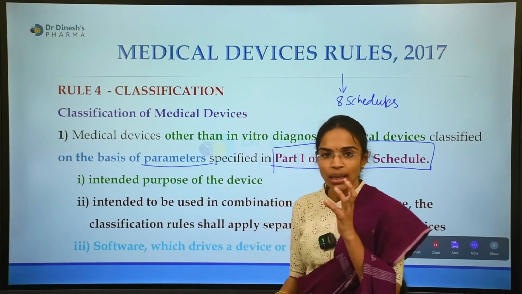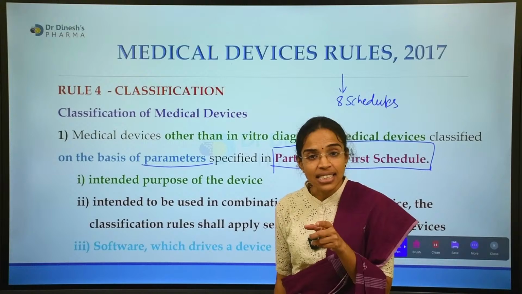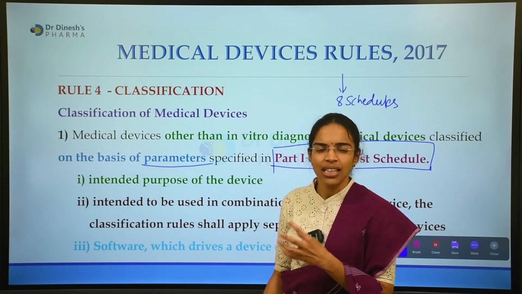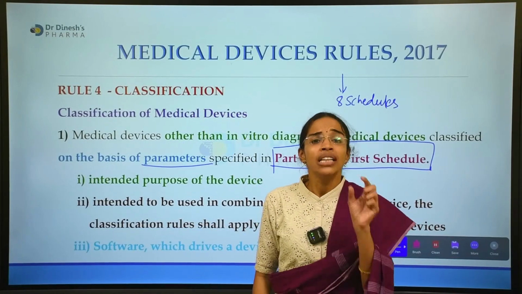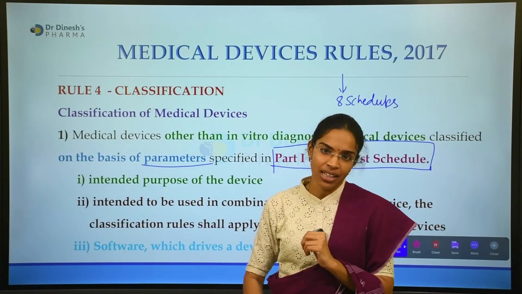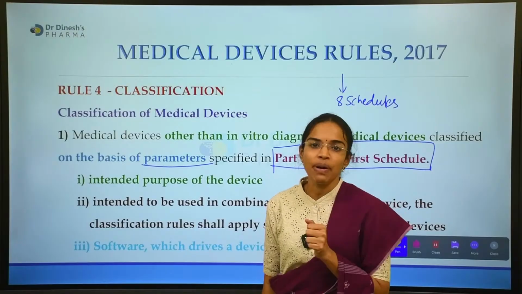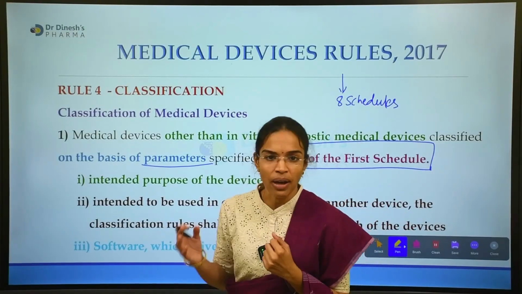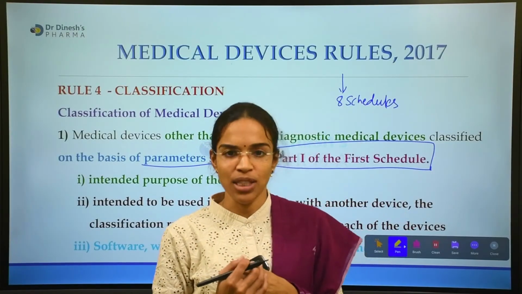It describes all the parameters which are necessary for the classification of these medical devices. So what are these parameters based on? We will discuss these parameters in detail in the First Schedule.